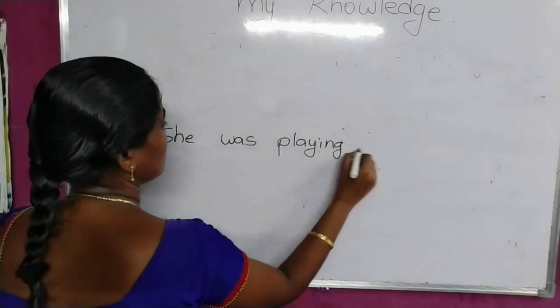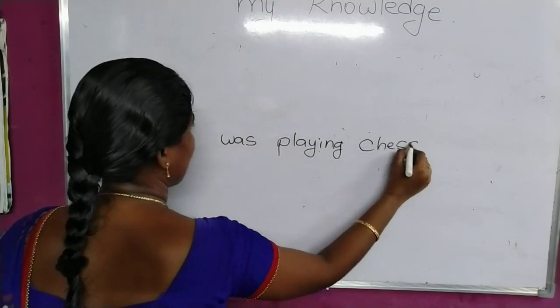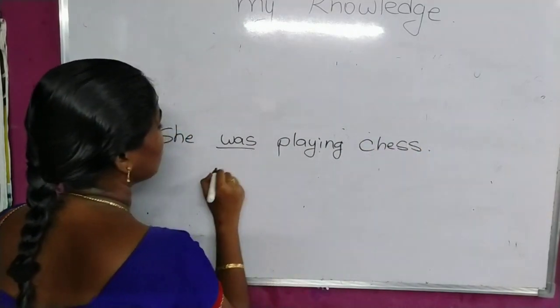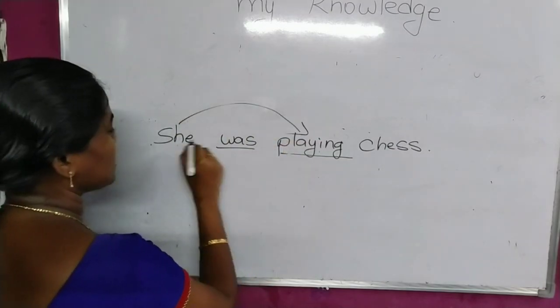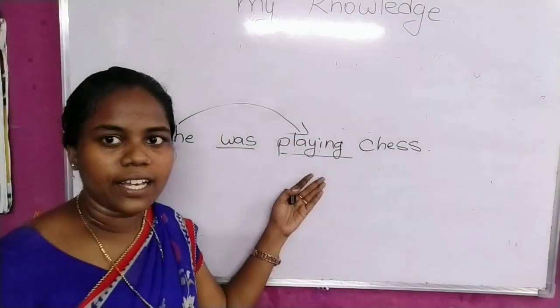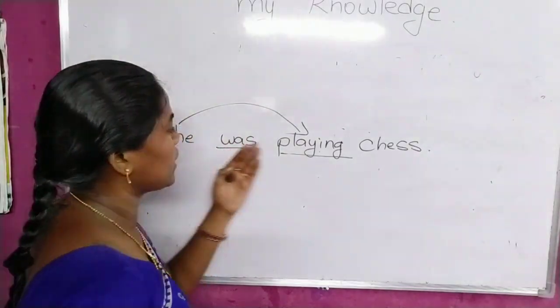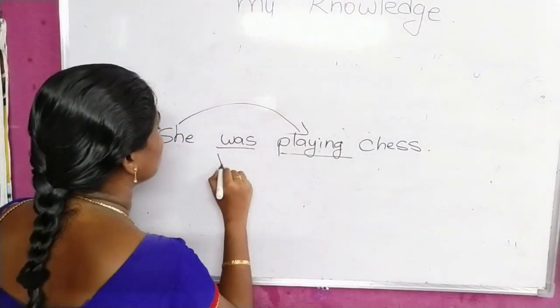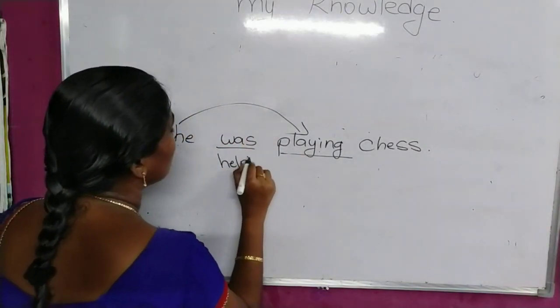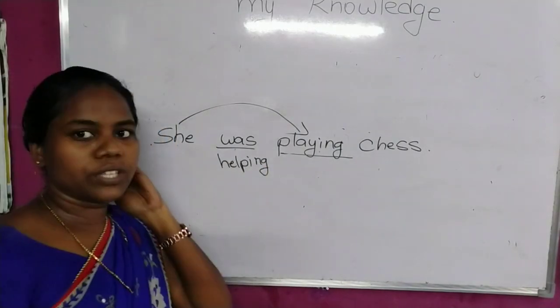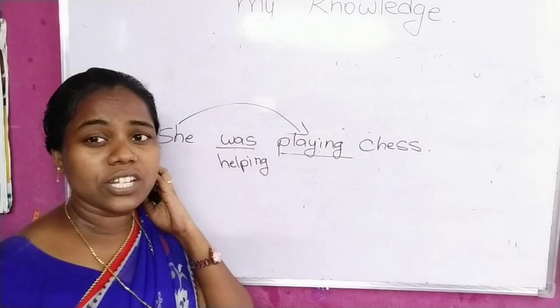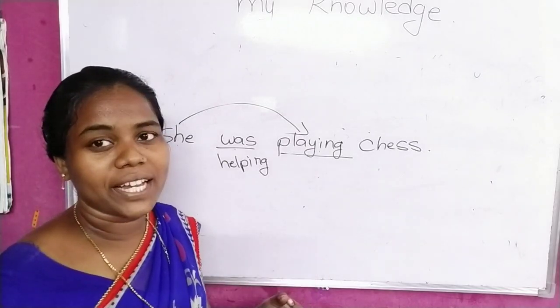As I told you, we have a helping verb and also the action verb. So she was playing. The action is done by the subject. Playing is the action verb, and was is the helping verb. You have to think about only the helping verb. If you add negation to that, then you can make it a negative sentence.